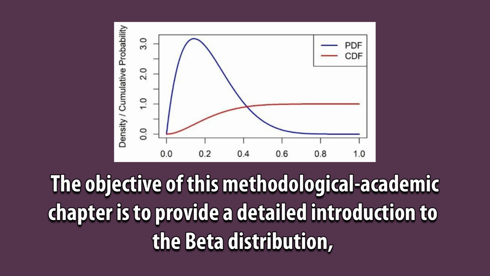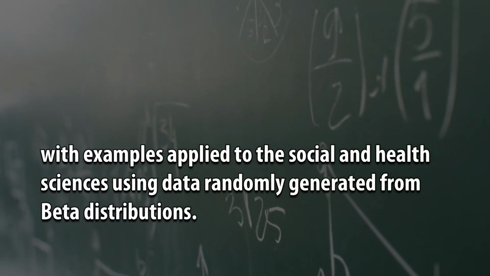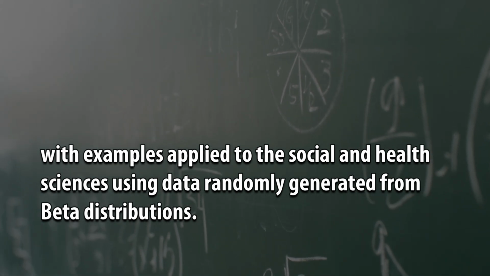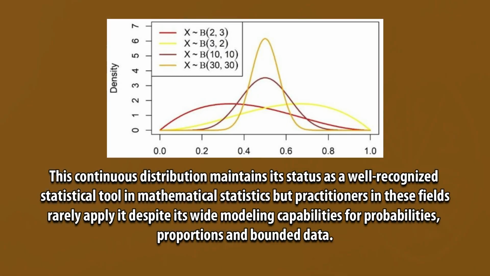The objective of this methodological academic chapter is to provide a detailed introduction to the beta distribution, with examples applied to the social and health sciences using data randomly generated from beta distributions. This continuous distribution maintains its status as a well-recognized statistical tool in mathematical statistics, but practitioners in these fields rarely apply it despite its wide modeling capabilities for probabilities, proportions and bounded data.